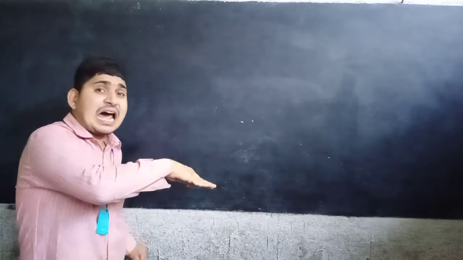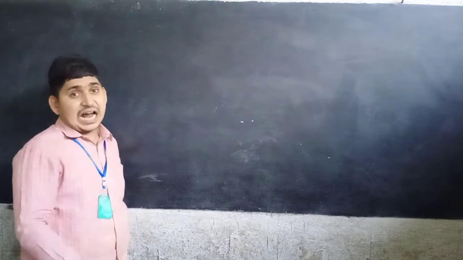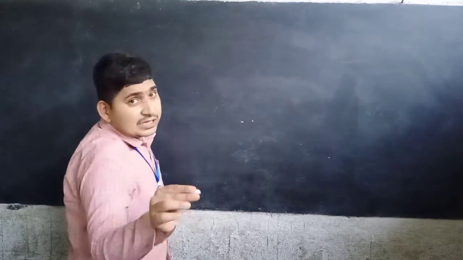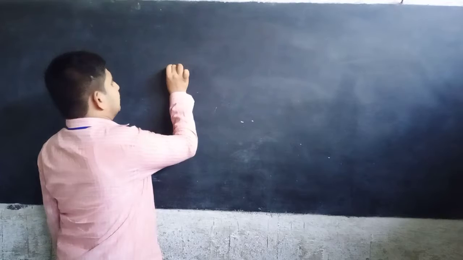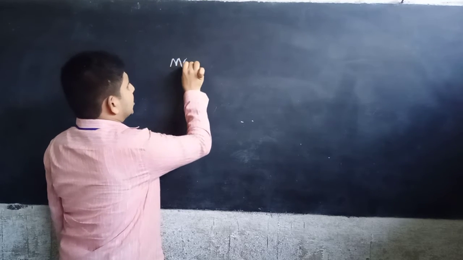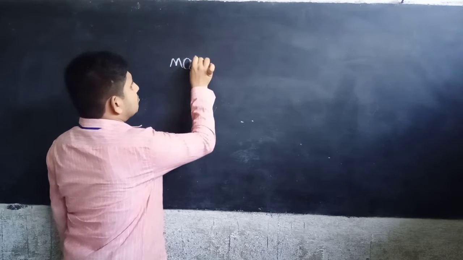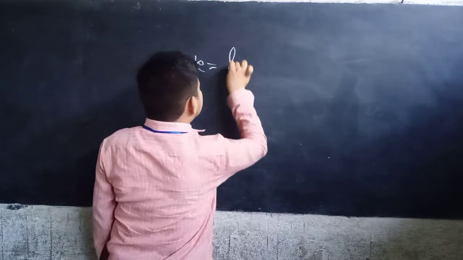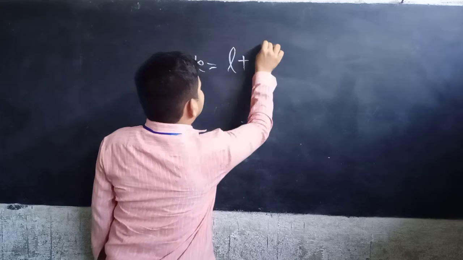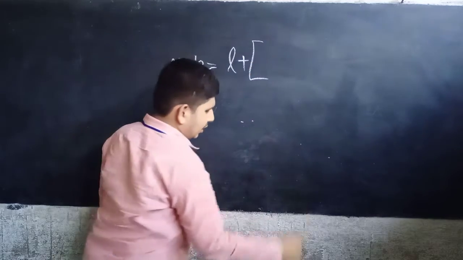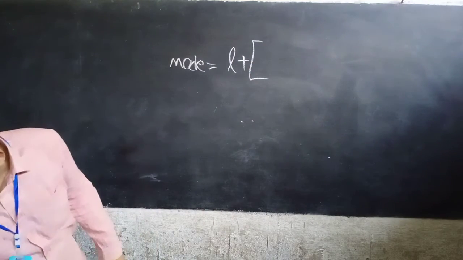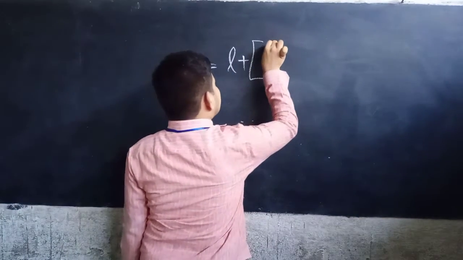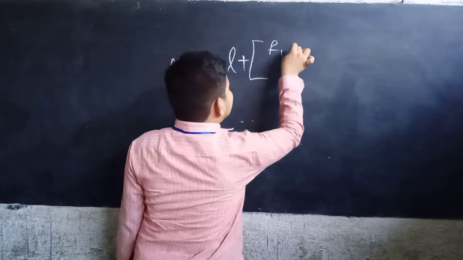Previously we found the mode for ungrouped data. For grouped data, the formula is: Mode equal to L plus (F1 minus F0) divided by (2F1 minus F0 minus F2), into H.